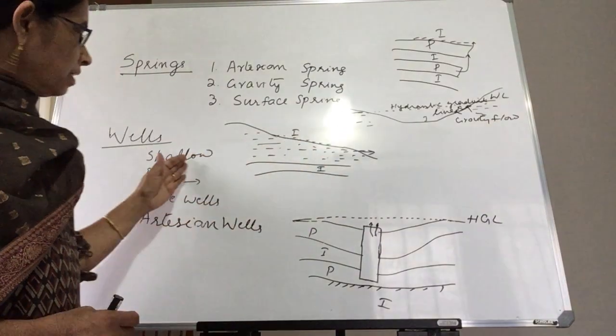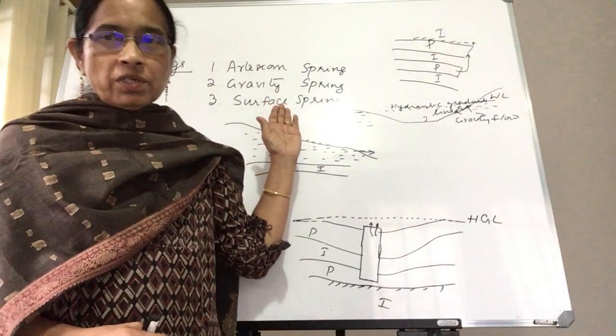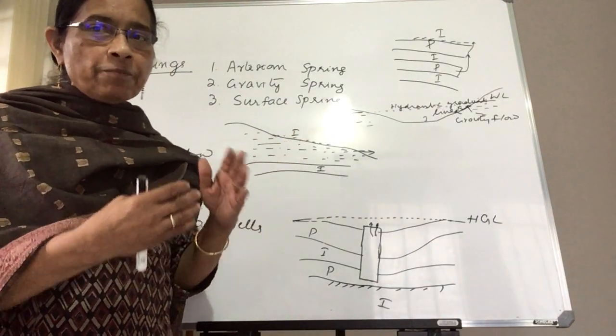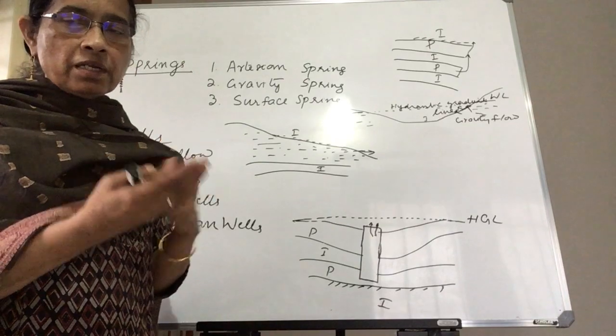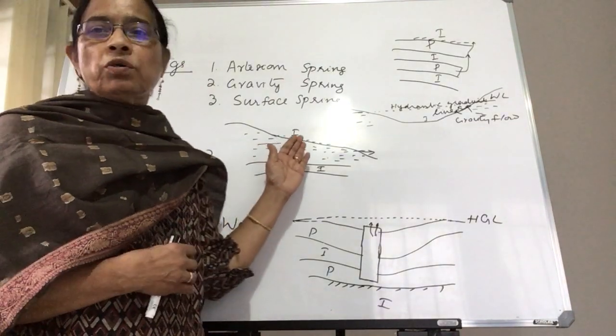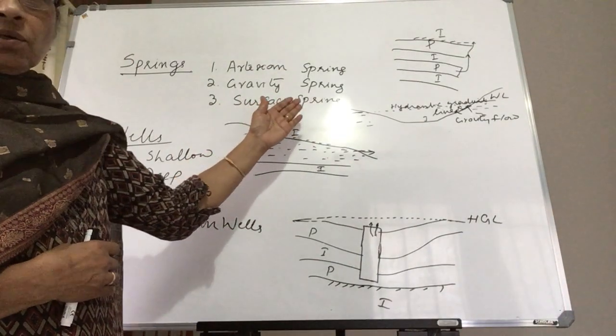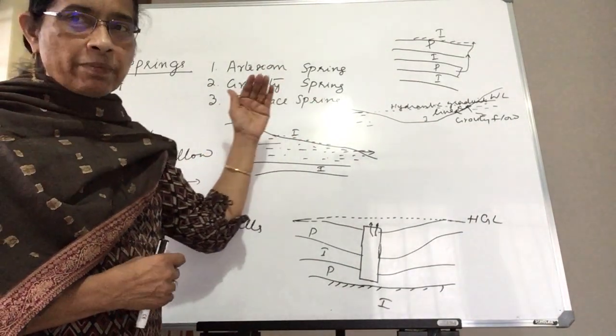Here we can see that the surface spring is not dependable, since during summer the layer may not be saturated, and you may not get sufficient water. So the surface spring is not dependable for any public water supply system.